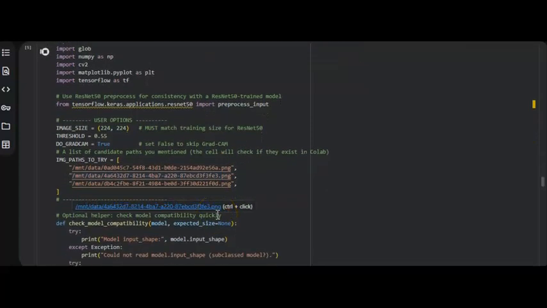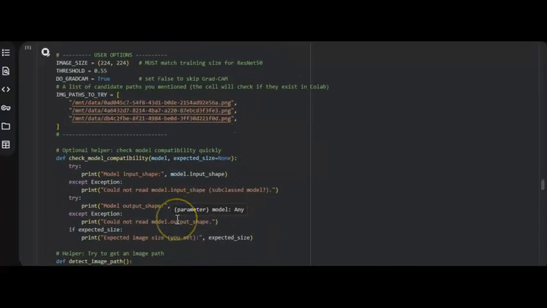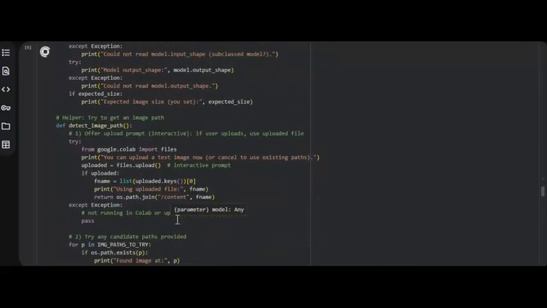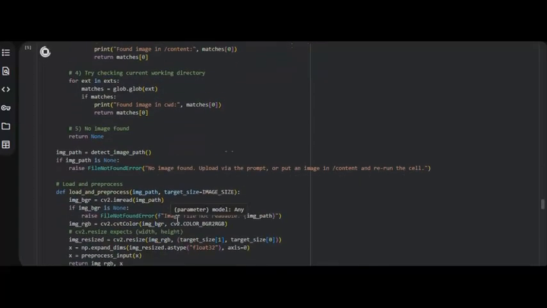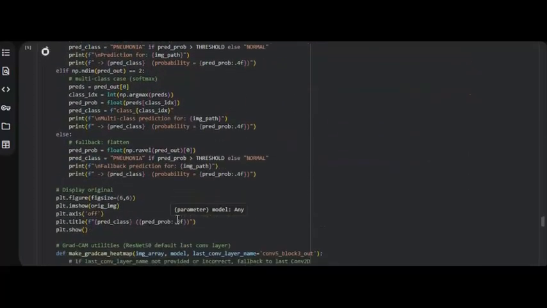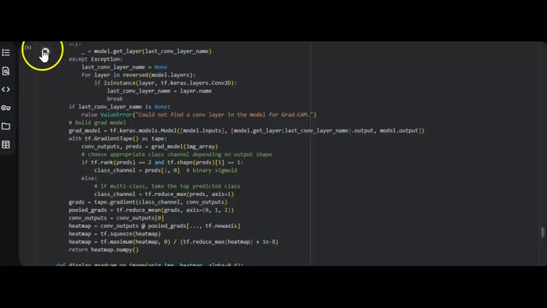This part of the code performs inference on a single X-ray image. It loads the image, pre-processes it, sends it to the trained model, and then displays the output classification. And additionally, it generates GradCam visualization. Let me show you that. This is the part that involves GradCam, and it helps in highlighting the specific lung regions that influence the model decision. So let me run this.